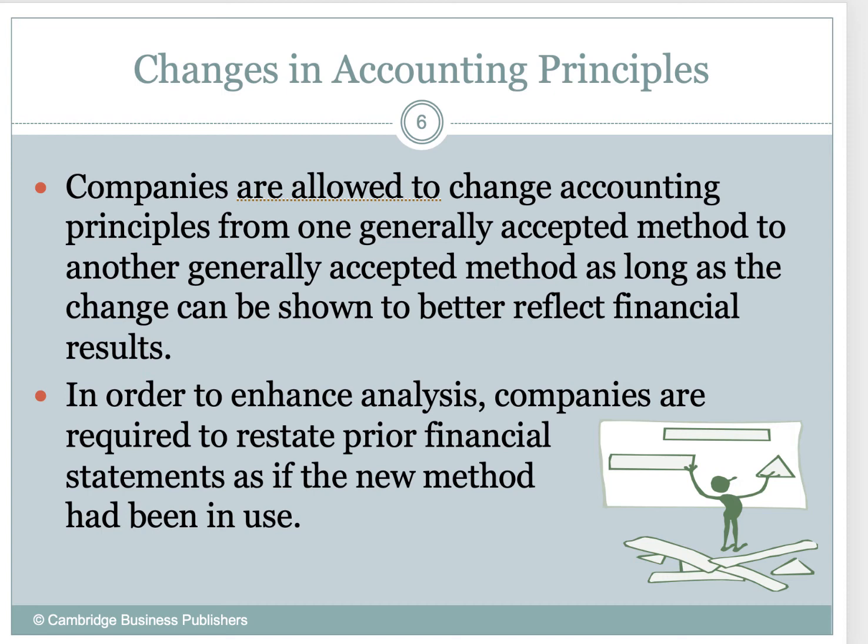So we'll take prior financial statements, and we'll apply that new principle to those restated financial statements. That way any investor can get an idea of what the change was, right? So let's just say if we go from LIFO to FIFO and I have better income, right? Well, the reason why the change from year one to year two is maybe so dramatic is because I changed accounting principles. So to get a better comparison, I need to go back and restate those prior year financial statements using that new method that we changed to, okay?